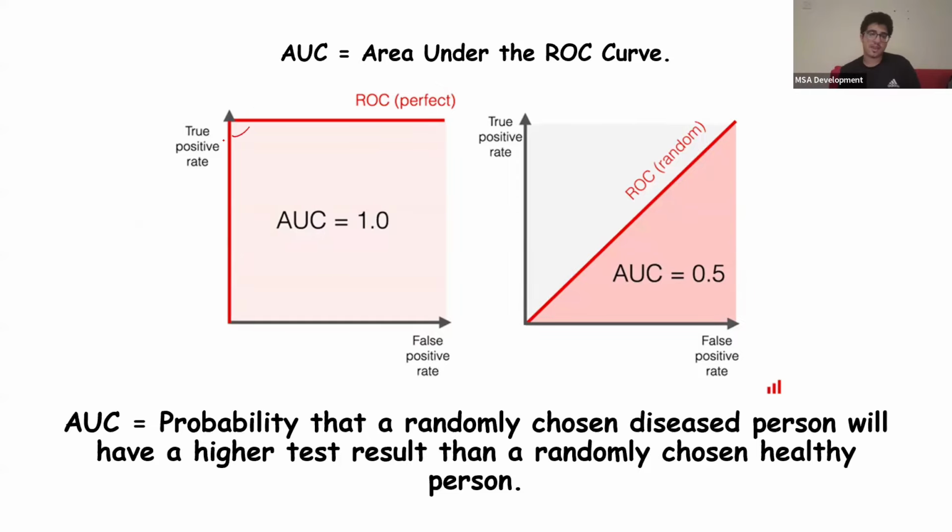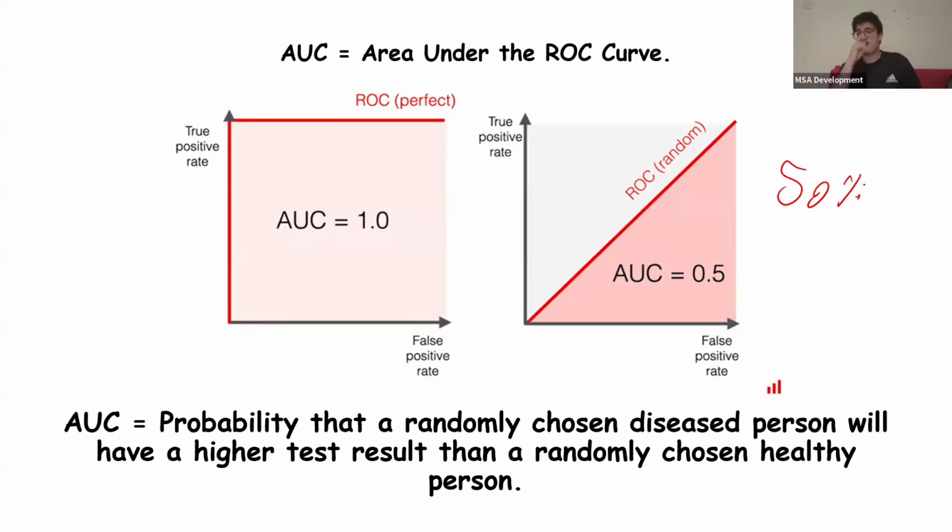So it's a good test. This is an amazing test. Look at the line, bro. It's literally over here. But for example, if we had this flat line, AUC of 0.5, the chance of selecting someone who has the disease and has a higher glucose level than someone who doesn't have the disease is 50%. That's completely random. There's a 50% chance that the test is good. There's a 50% chance that the test is wrong. So it's no better than random chance.